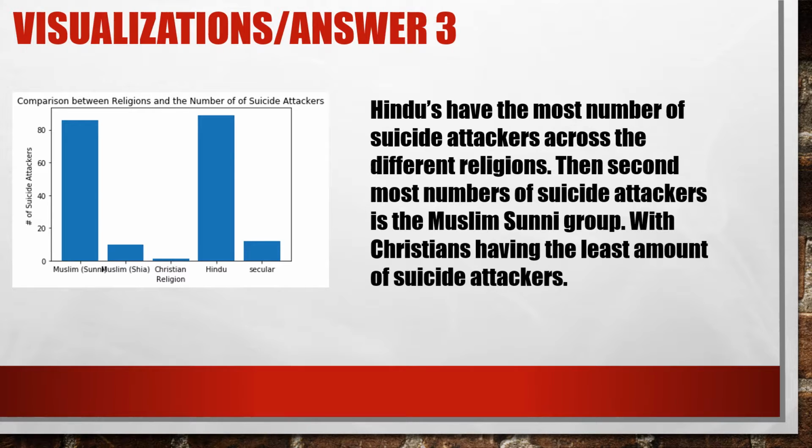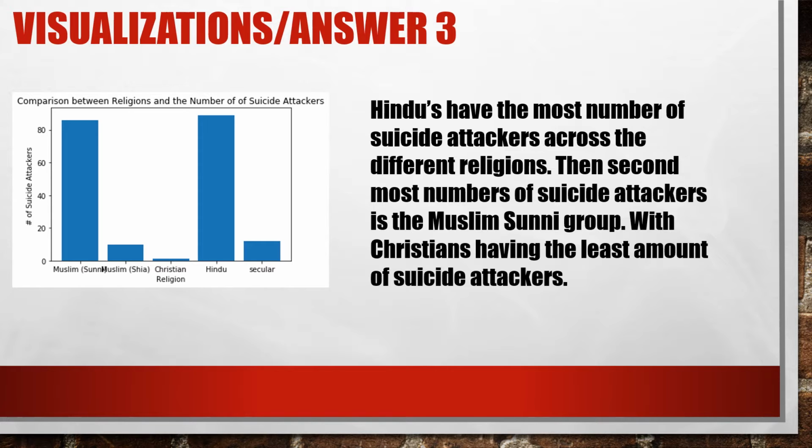According to this data, it seems like Hindus have the greatest number of suicide attackers, followed by the Muslim Sunni groups, and then the secular, meaning people who don't really have a religion and are just political in any sense, with Christians having the least. Essentially, if you added both of these Muslim groups, Muslims would have more. Government officials might want to use this data to figure out how to go about solving things. It's not right; it's an ethical debate still going on today.